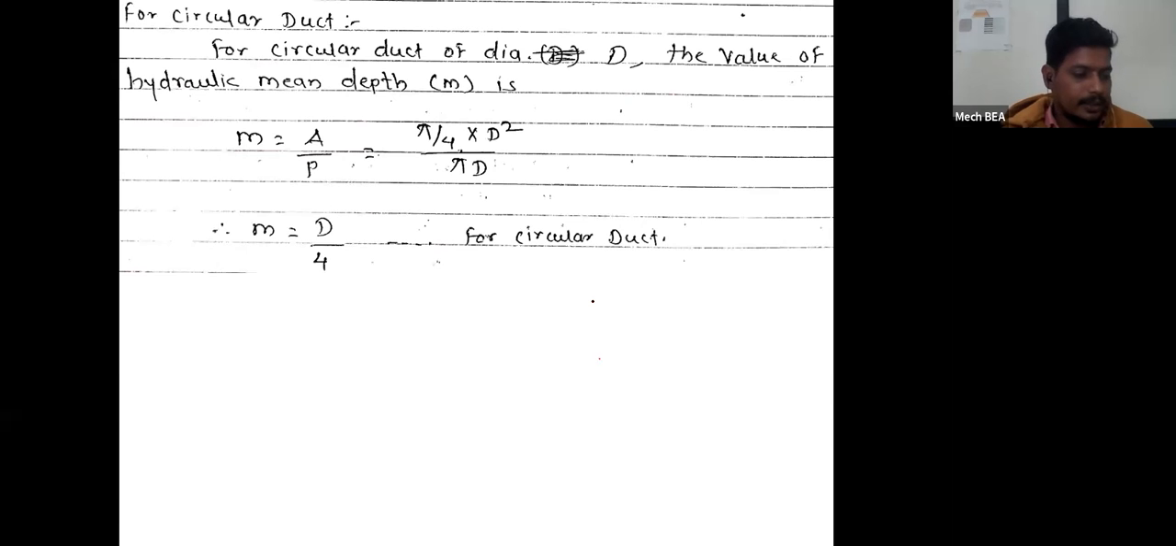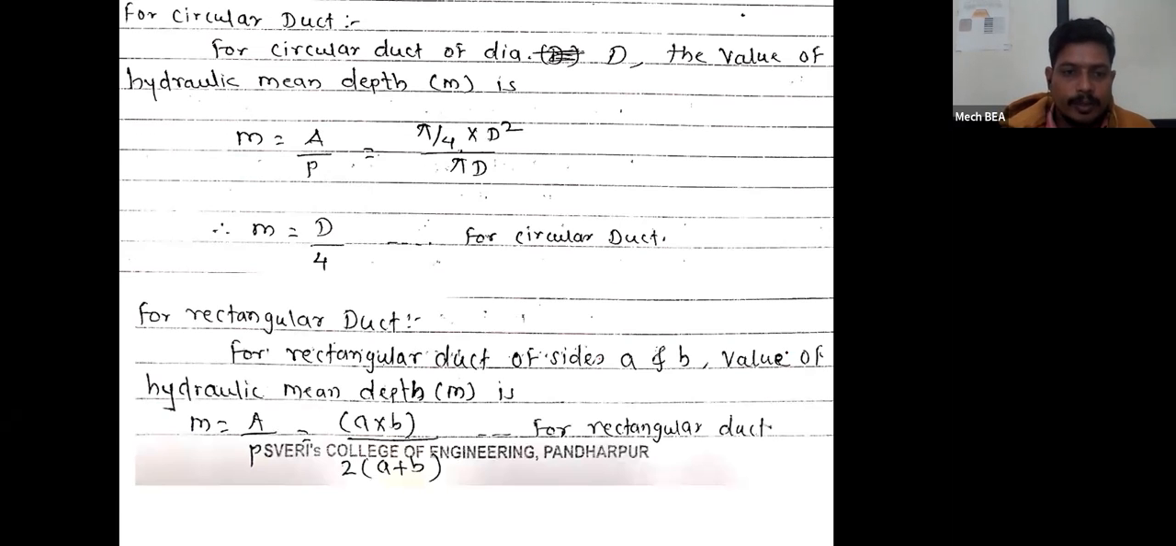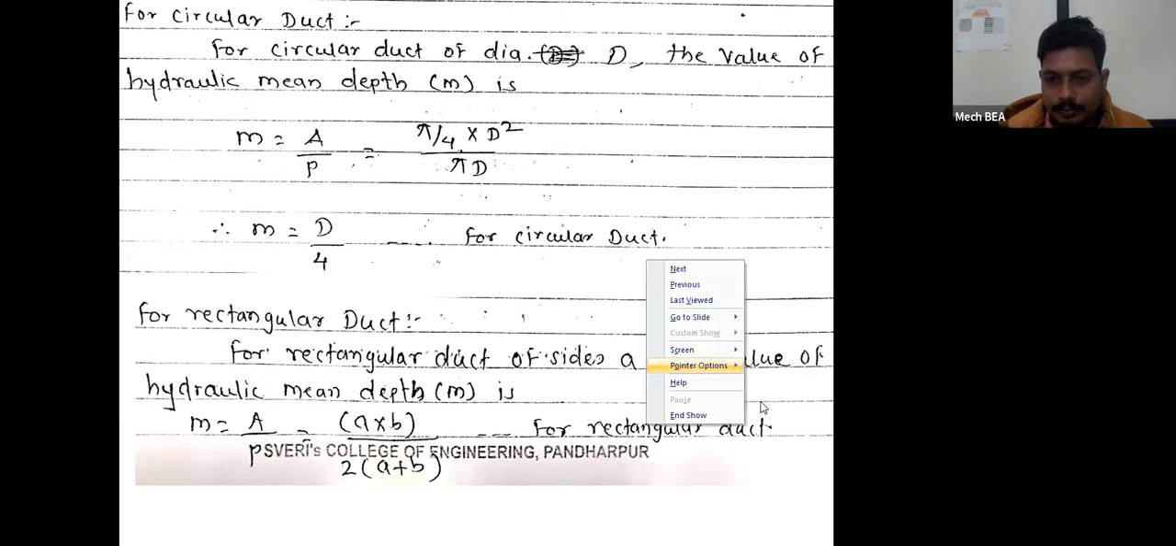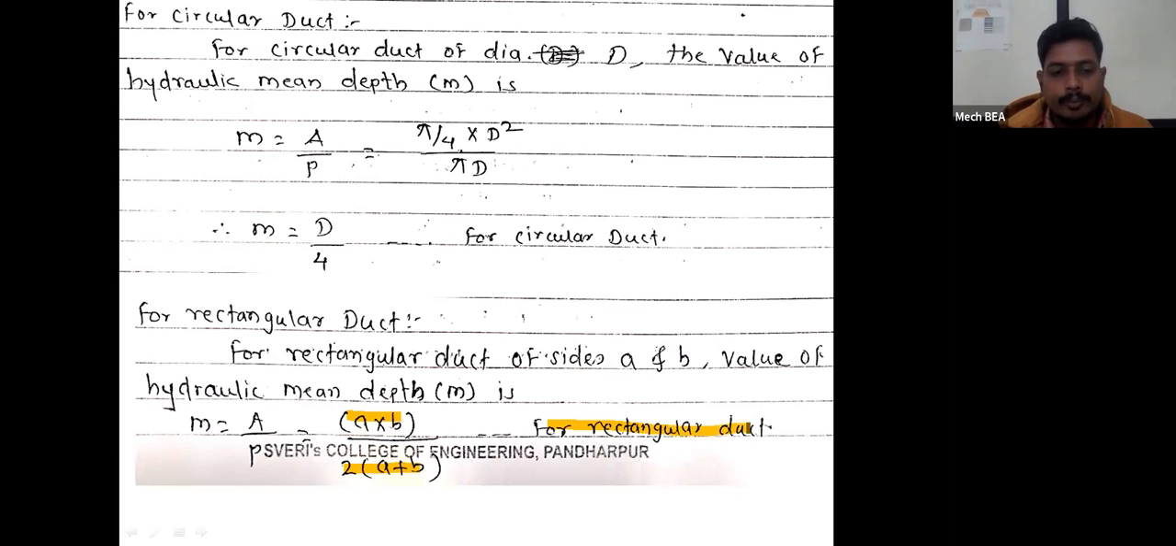So the same thing is mentioned here. That means if it is a circular duct, then the value of m will be equal to d by 4. So by putting that value of m equal to d by 4, that equation will become the loss of pressure because of friction in the circular duct. And if I put the value of m as a into b divided by twice a plus b, this will be the hydraulic mean depth for the rectangular duct. So if I put this value of m in the previous equation, that will be the equation for calculation of loss of pressure because of friction in the rectangular duct.